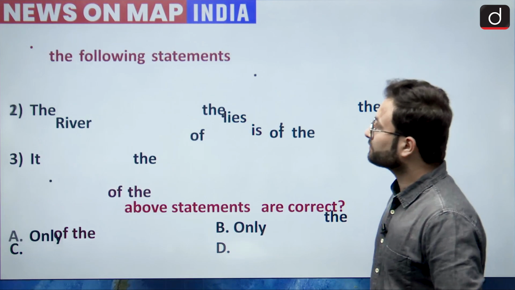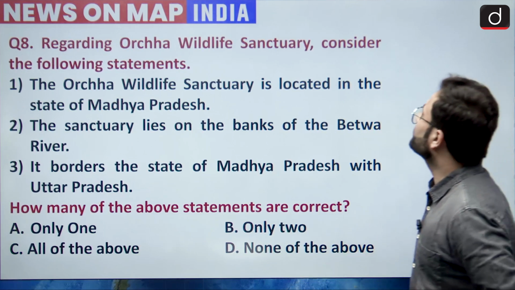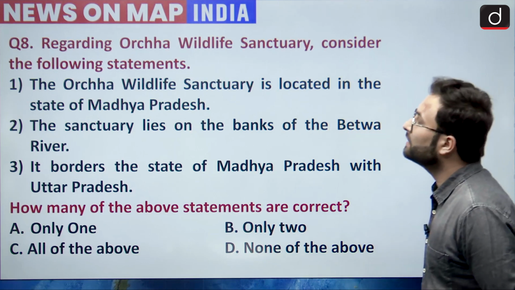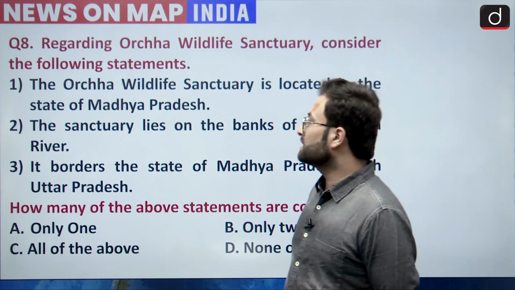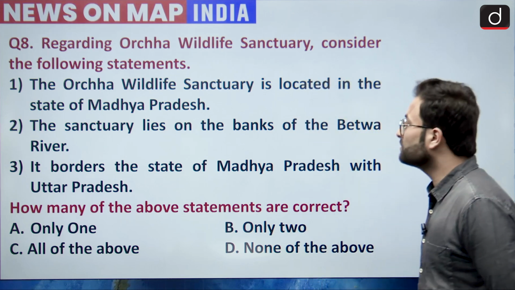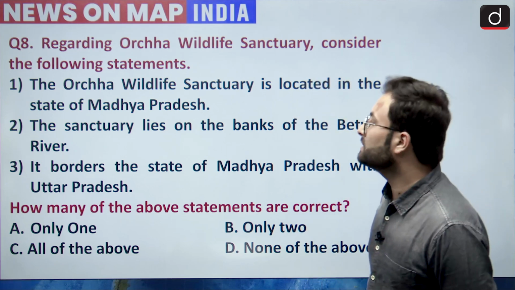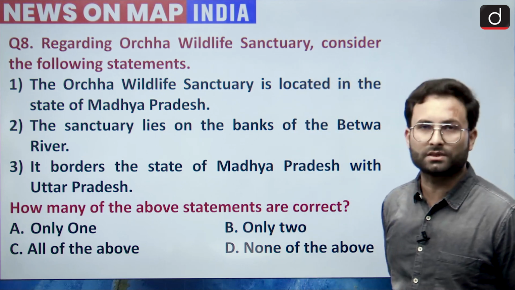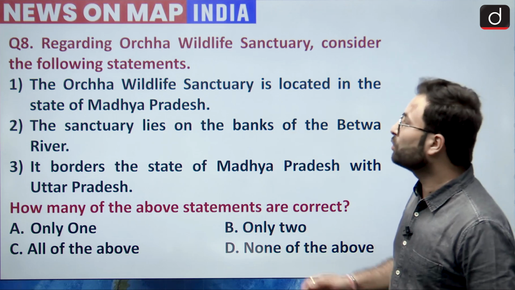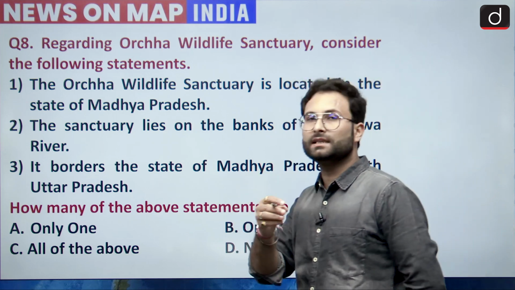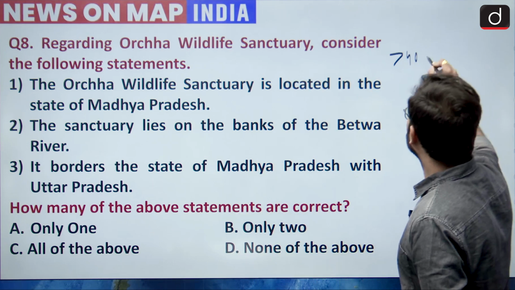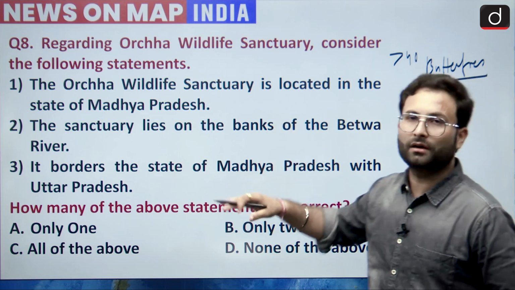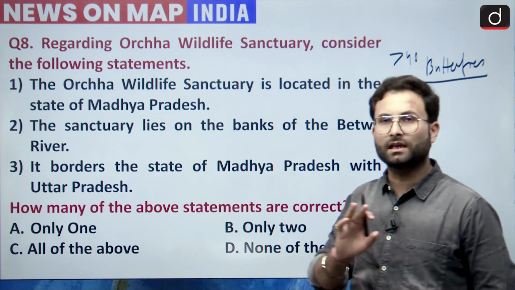Question number 8. Regarding Orchha Wildlife Sanctuary, consider the following statements. Statement 1: the Orchha Wildlife Sanctuary is located in the state of Madhya Pradesh. Second: this sanctuary lies on the banks of the Betwa river. Third: it borders the state of Madhya Pradesh with Uttar Pradesh. Okay. So these three statements are there. Orchha Wildlife Sanctuary was in news because recently more than 40 species of butterflies have been discovered in that particular area, that is Orchha Wildlife Sanctuary. That is why it was in news.